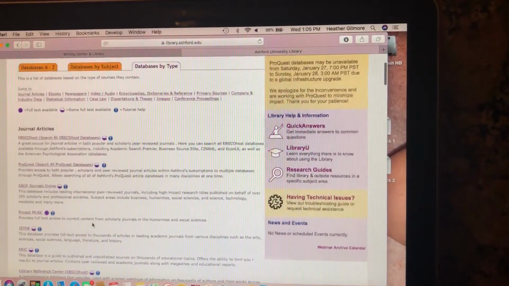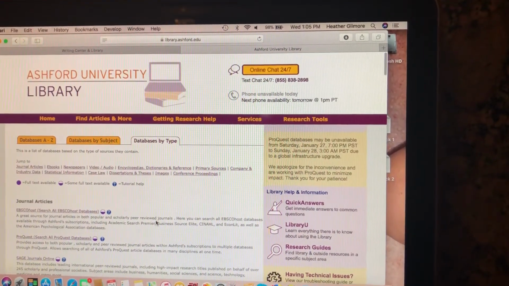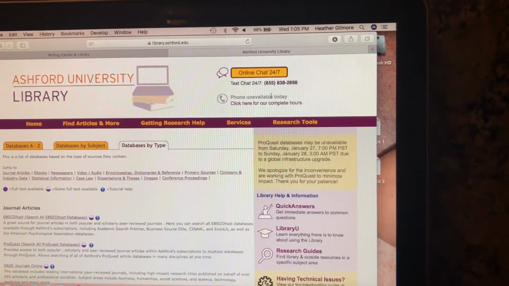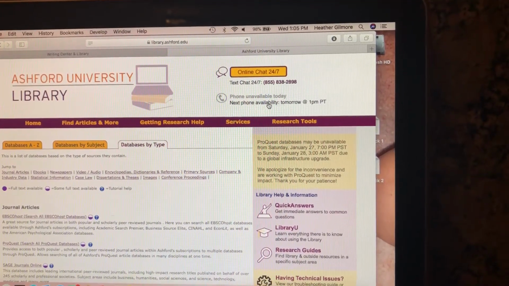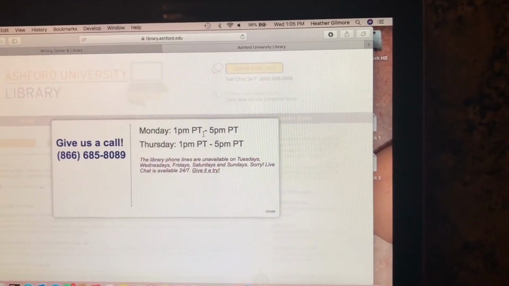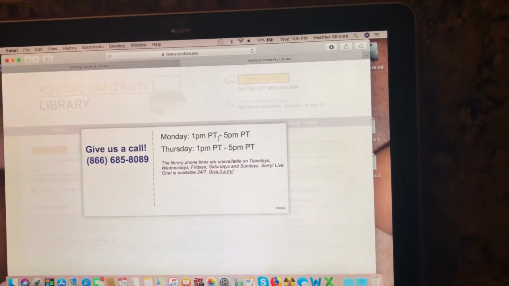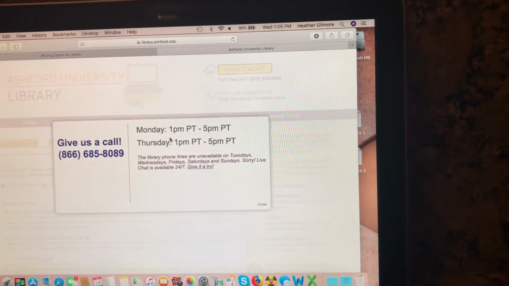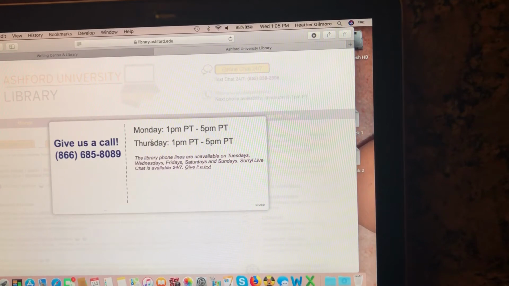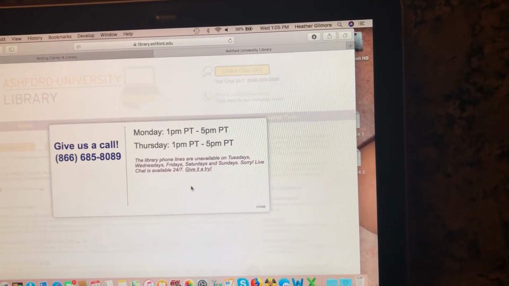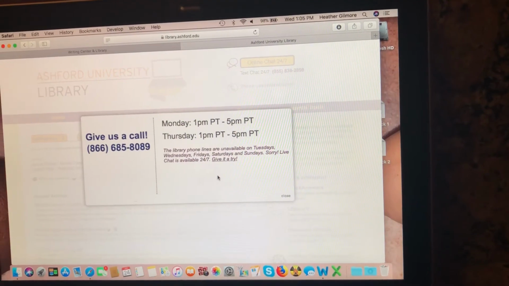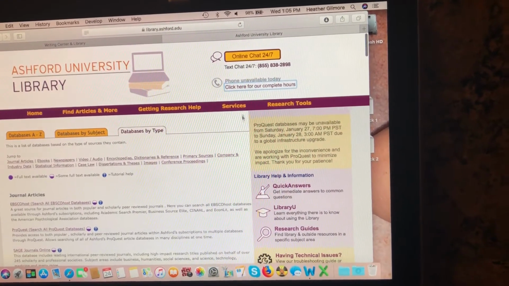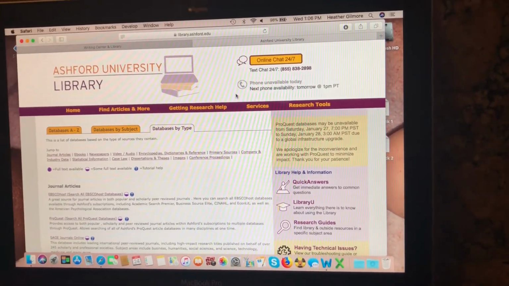If you need any type of help, the library has online chat 24/7. They have a text chat at any time 24/7. And if you need to actually talk to somebody, you can call them at this number Monday from 1 to 5, to Thursday 1 to 5. So if you have a question on a Tuesday, Wednesday, Friday, Saturday, and Sunday, I suggest that you online chat and they would still be able to help you.